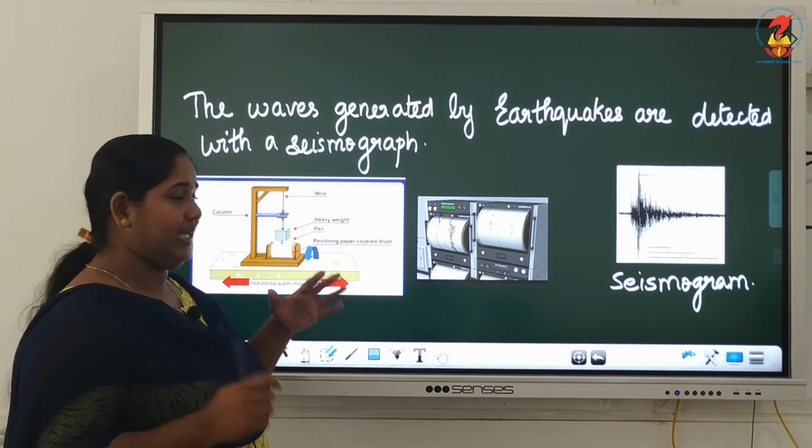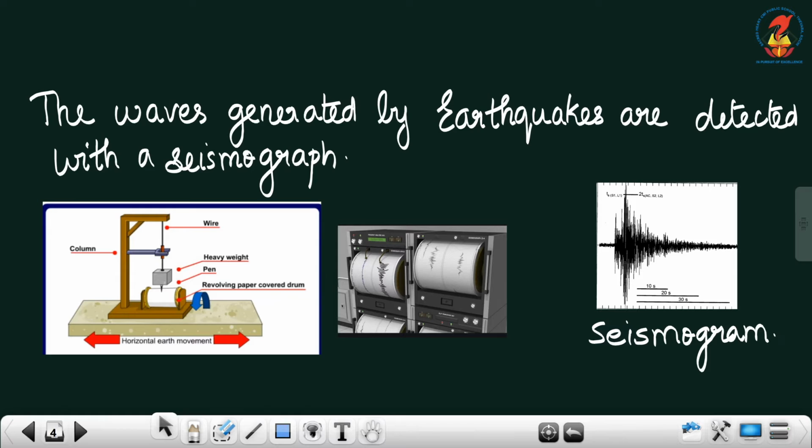Okay, I'll say once again, when an earthquake happens, the spring attached to the frame moves, and when the spring moves, the pen also moves. The pen touches the paper wrapped on the drum. It marks there the intensity of the earthquake as a pattern, and that pattern is called a seismogram. See, this is the pattern drawn by a seismograph, that is called a seismogram.